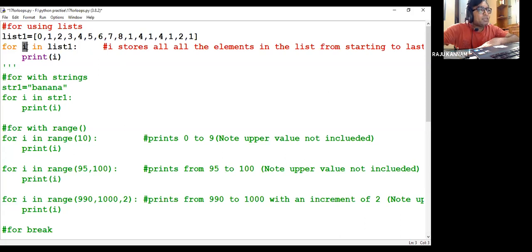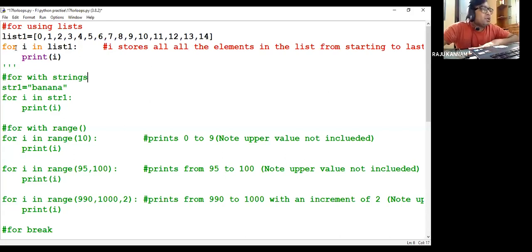This variable will search each and every element in the given list. Here we have taken list1. I'll add 9, 10, 11, 12, 13, 14. So 0 to 14 I have declared.